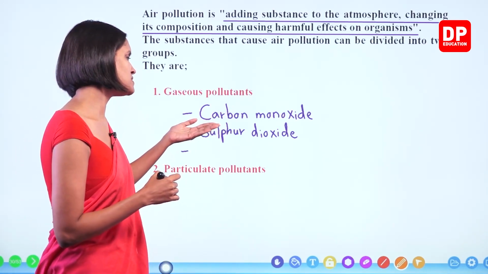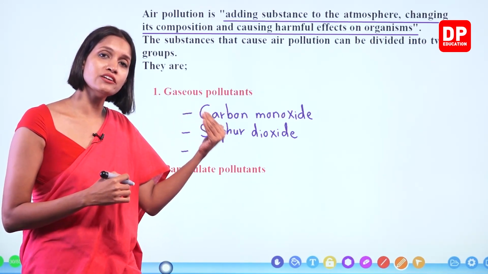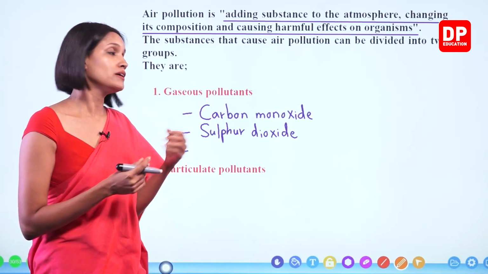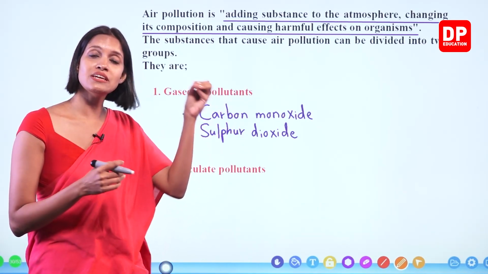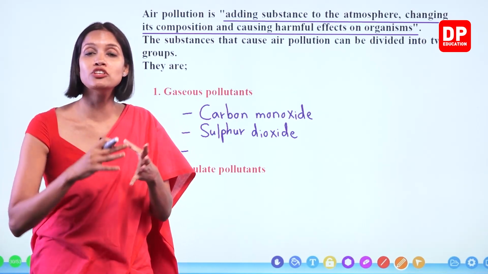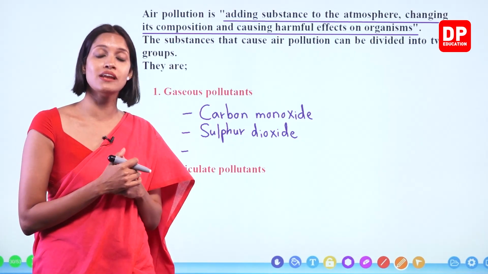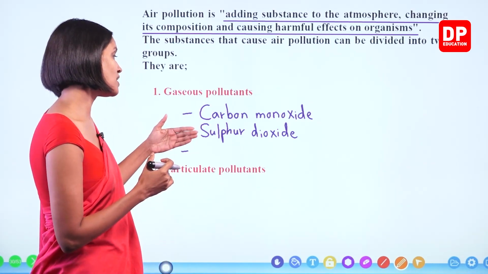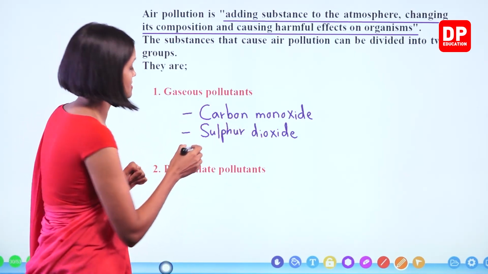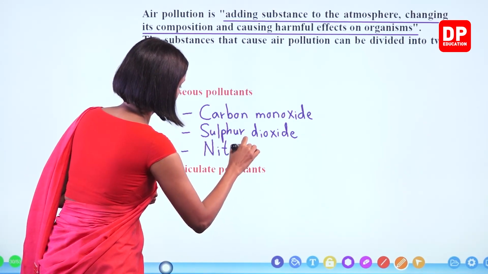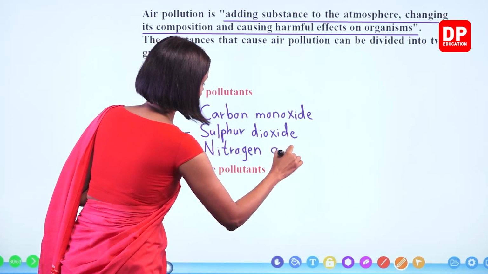And nitrogen dioxide. So we can simply say nitrogen oxide gases. There are different types of gases that form when nitrogen is combined with oxygen in different ways. Nitrous oxide, nitrogen dioxide, likewise. Therefore, we can write nitrogen oxide gases.